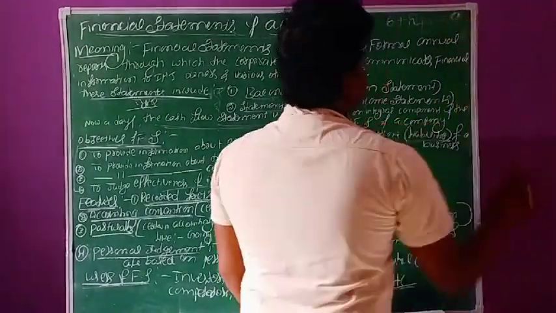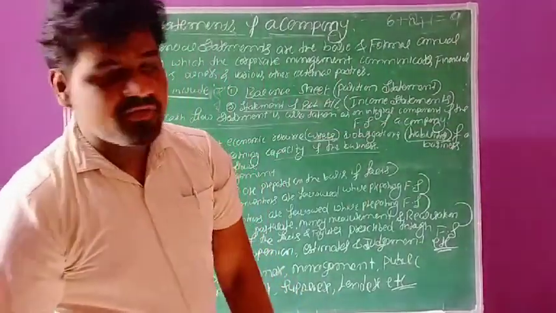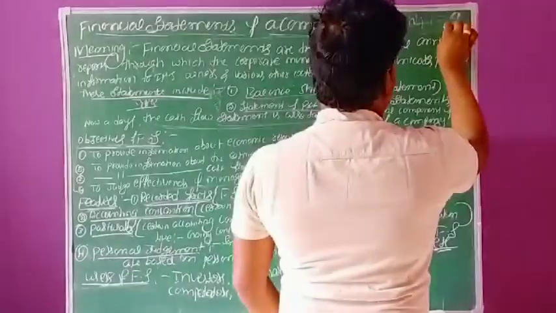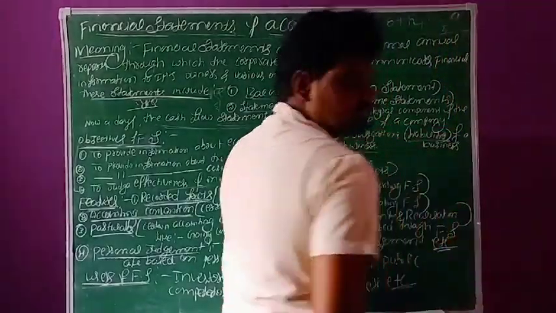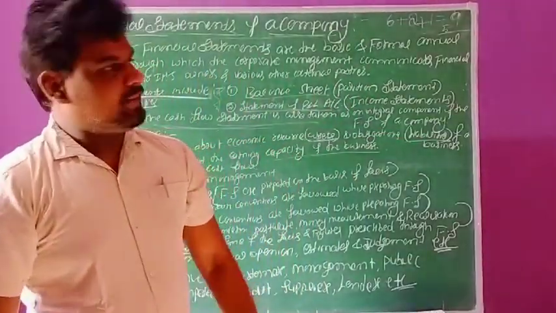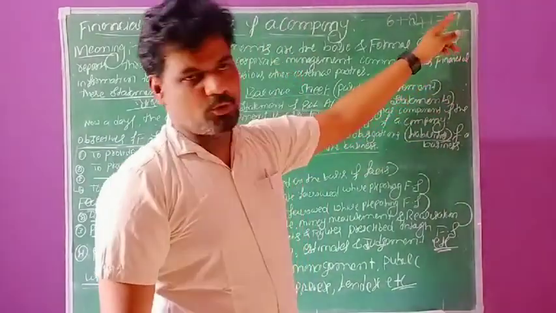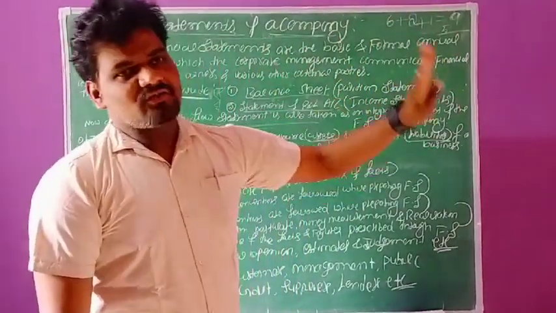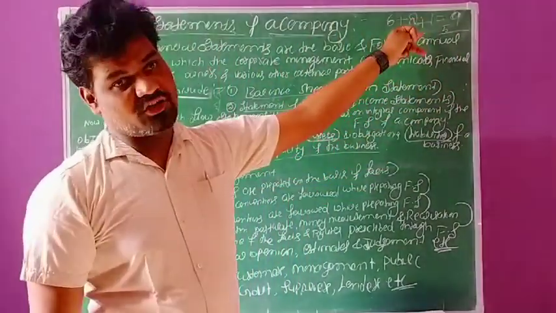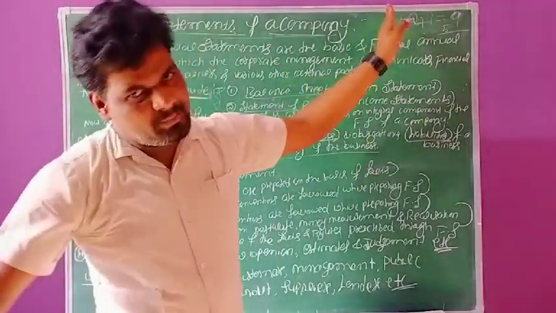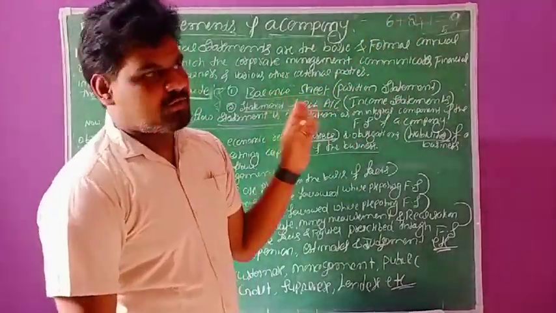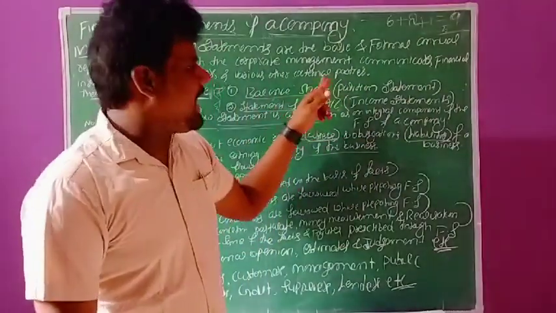There is a possibility that we will get a practical-oriented question also. As per the booklet, one question for 2 marks, one question for 1 mark, and one question for 6 marks are compulsory in this chapter, either profit and loss account or balance sheet, vice versa.